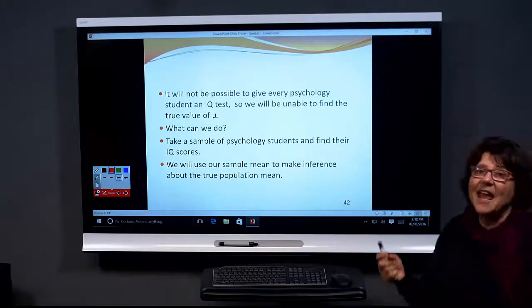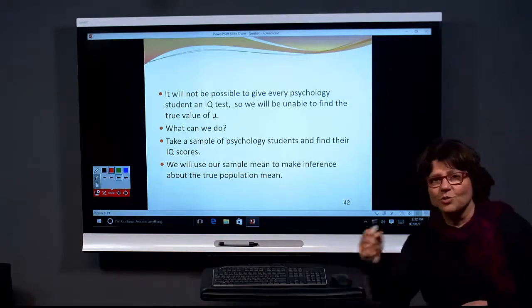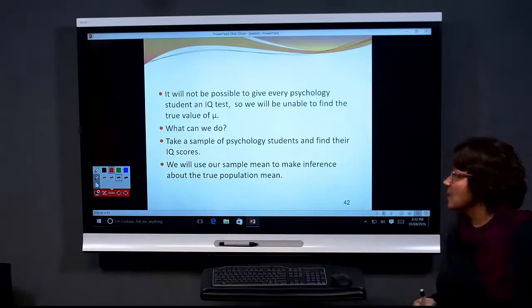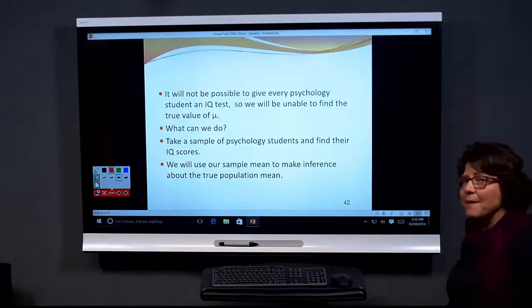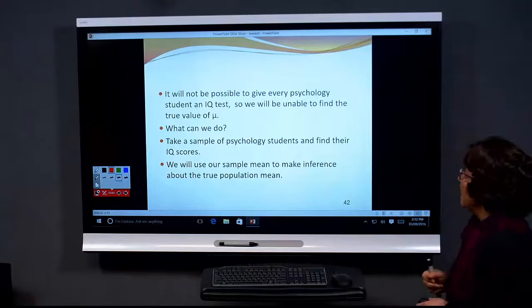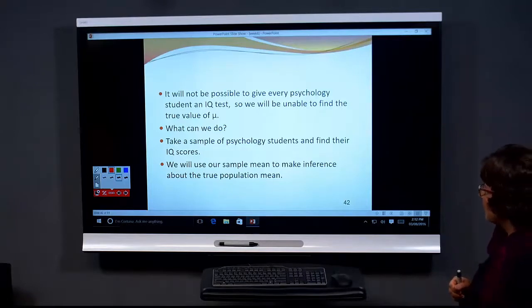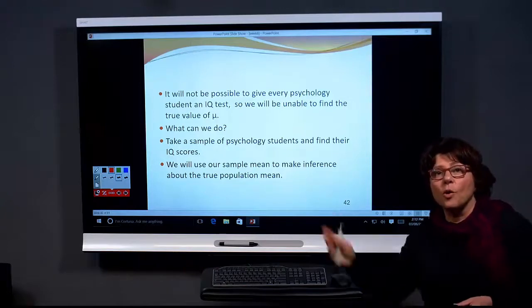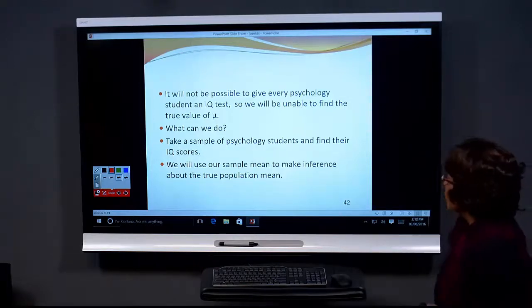We can't take every single psychology student, do the test, get the score, and then find the evidence. So what we do, we take a sample of psychology students, make them do the test, and then get the sample mean. And then we draw conclusion about the whole psychology students.